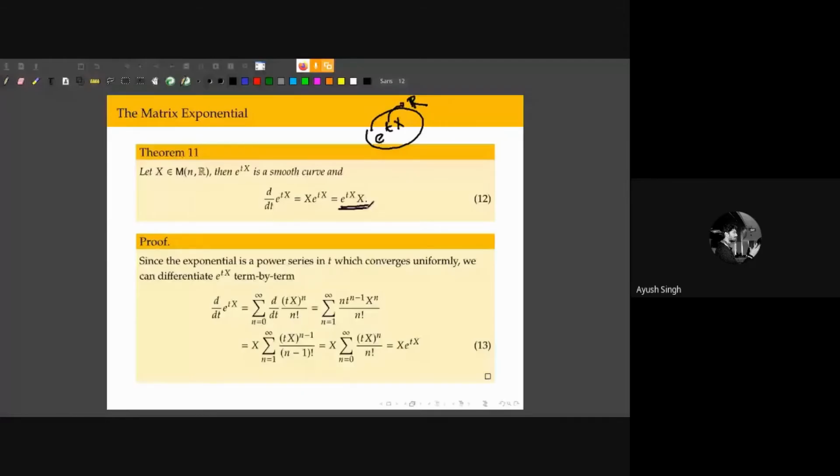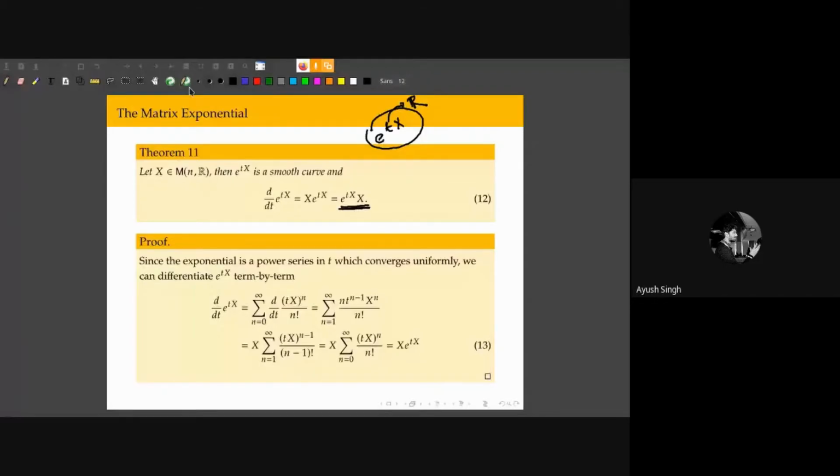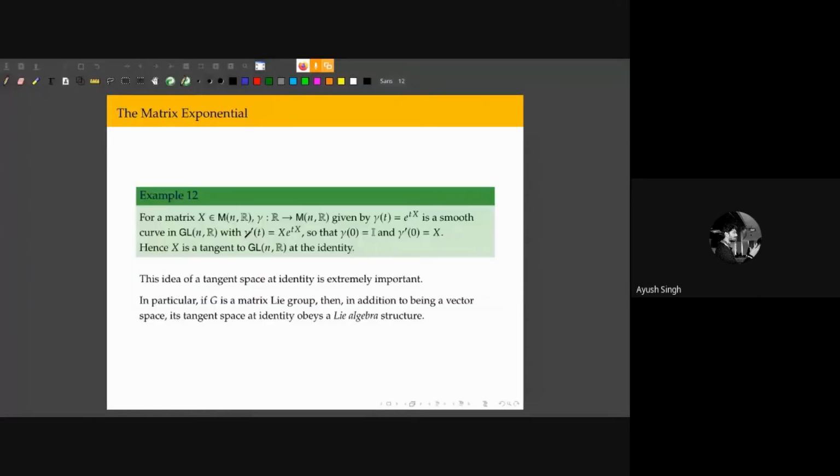Like I was saying earlier, if I have a curve and I take its derivative at some point, then that derivative is the tangent vector to that space. So here I have given that example. If I have any n by n matrix X, and a curve given by this exponential map, it is again a smooth curve in the set of all invertible matrices.